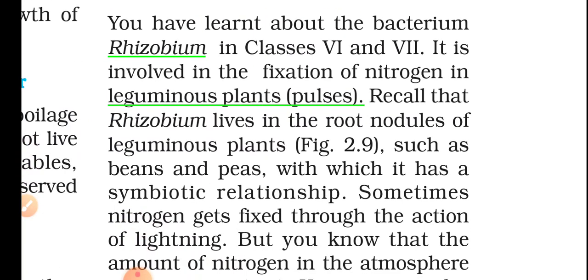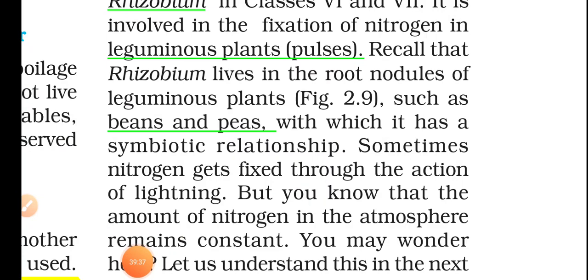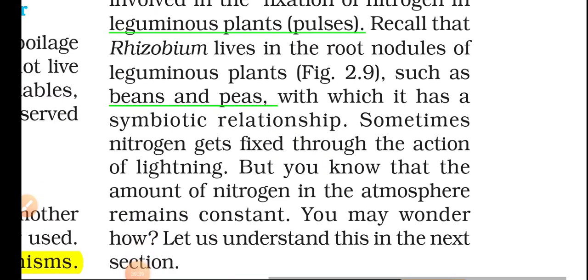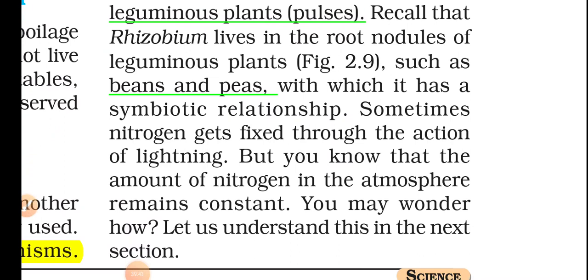Beans and peas are two plants which are the host to the Rhizobium bacteria, with which it has a symbiotic relationship. Rhizobium gives nitrogen to the plant and the plant gives shelter to the Rhizobium. That's what a symbiotic relationship is. Give and take.